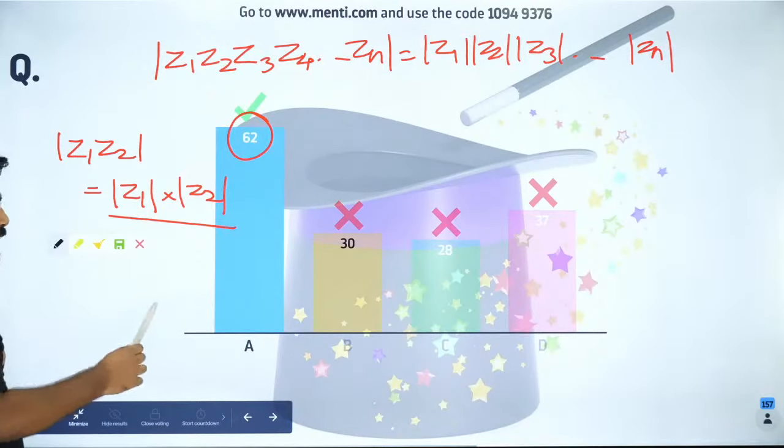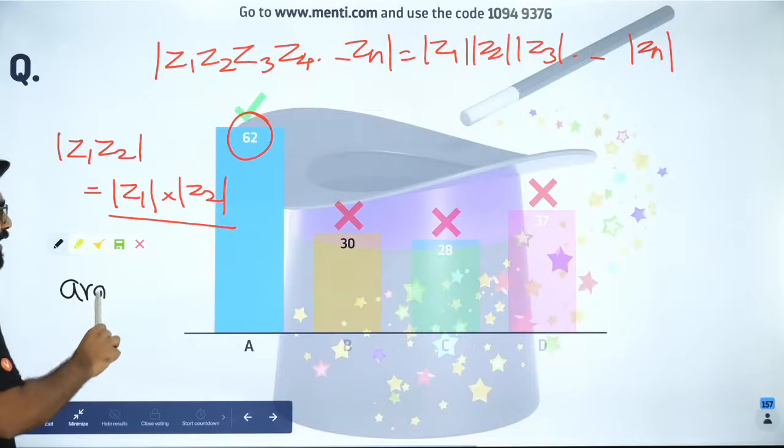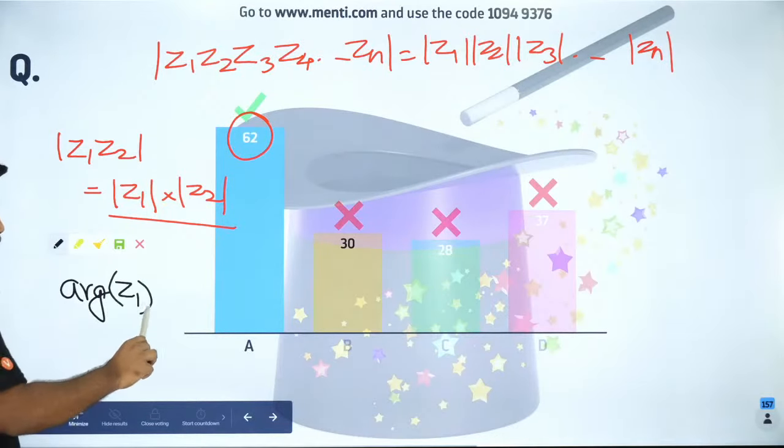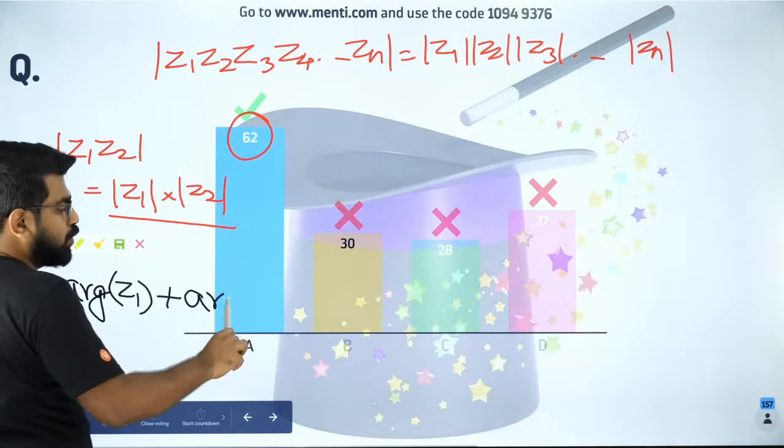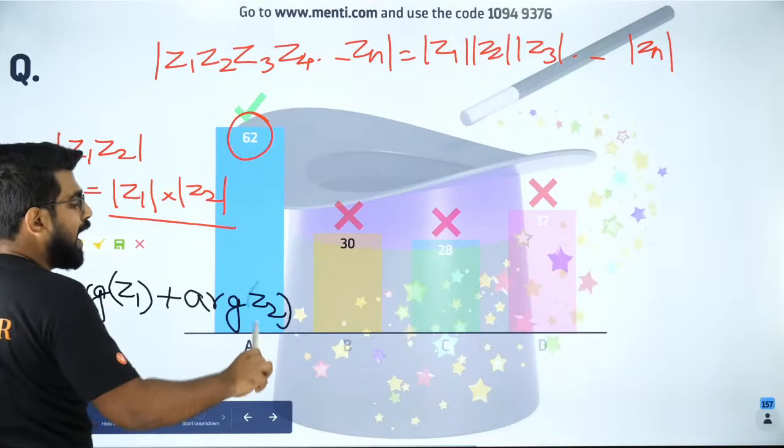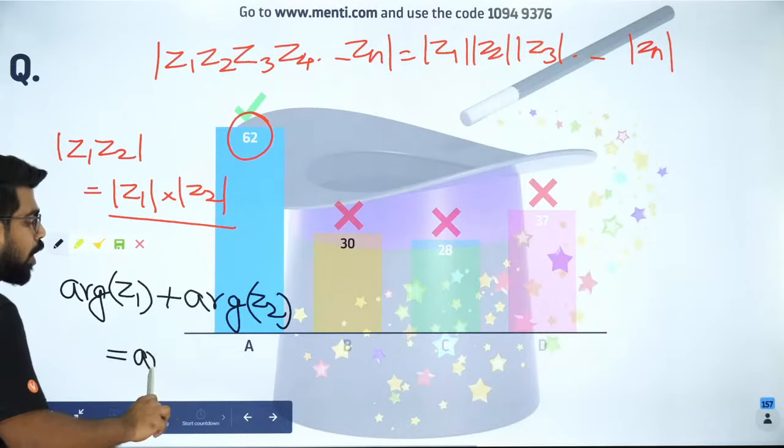These are all formulas. And guys, what is the argument of Z1 plus the argument of Z2? This is a property of argument and it is very similar to logarithms.